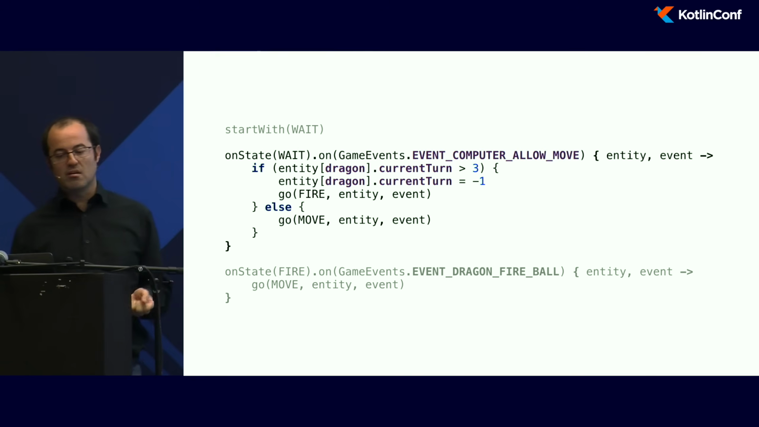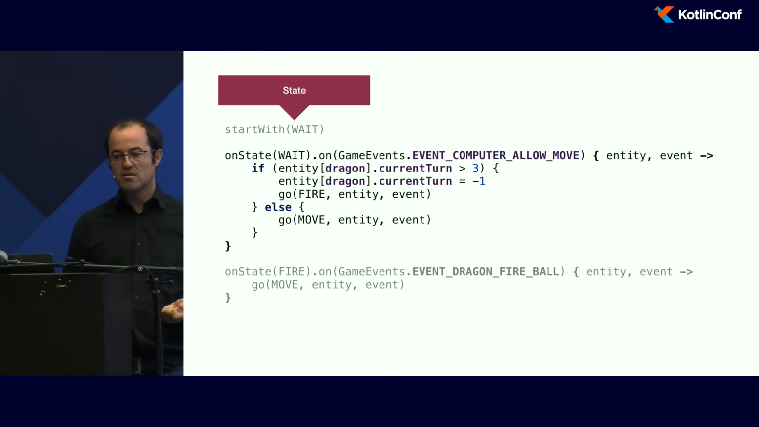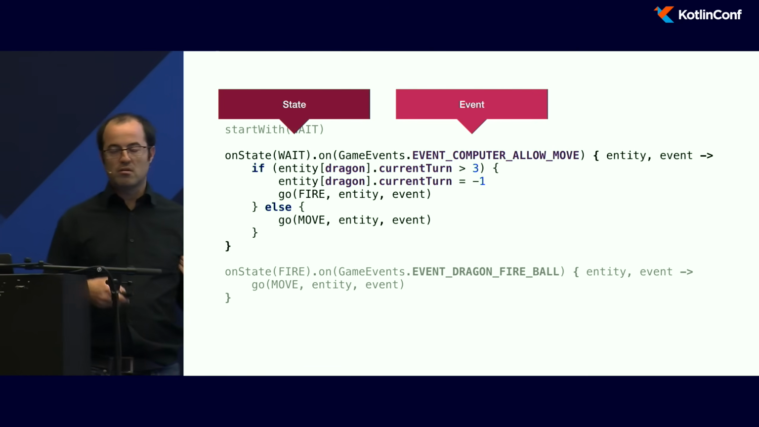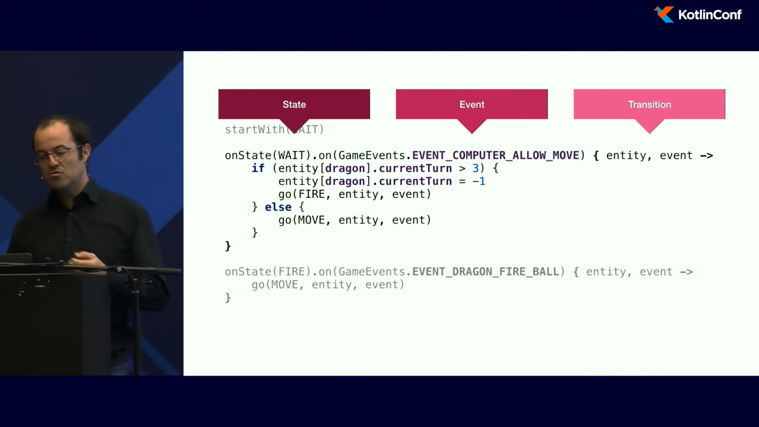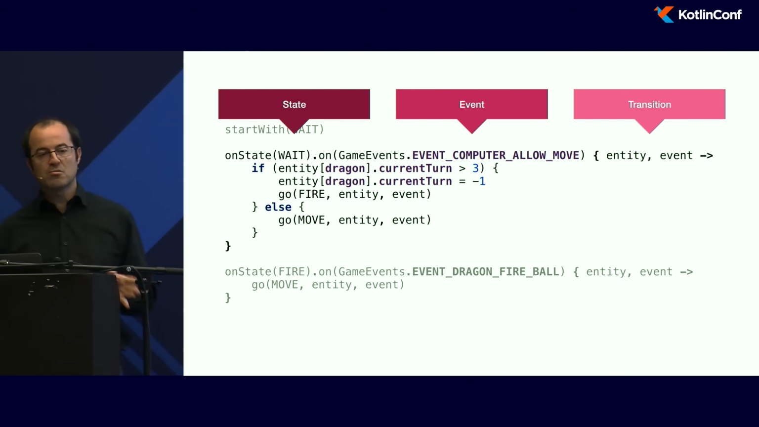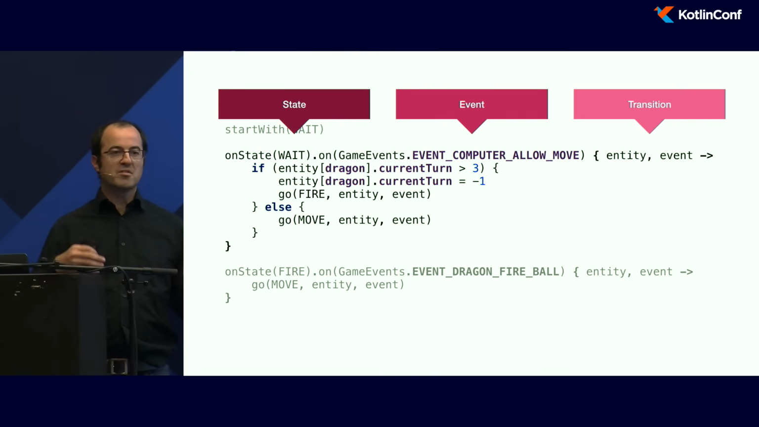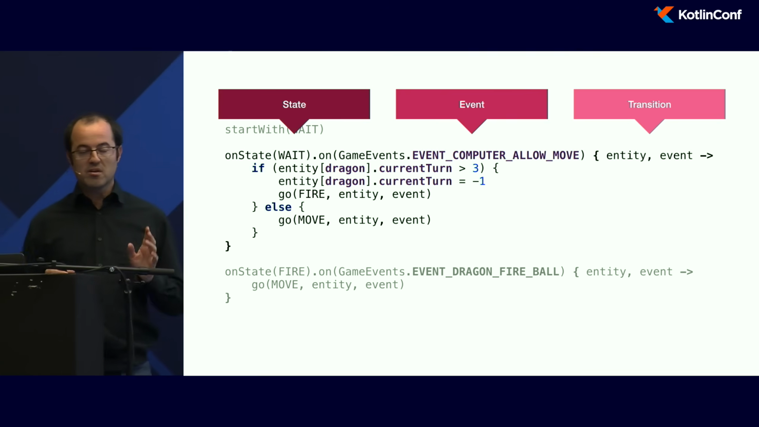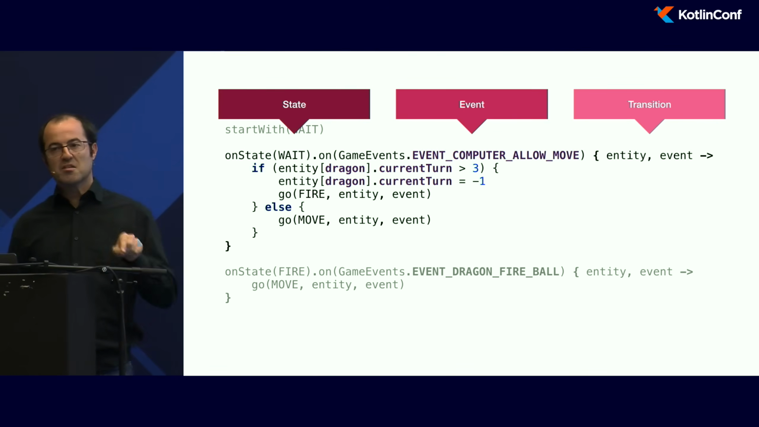I can say, OK, on state, wait. This is the state. When the event, here event computer allow move, happens, just do this transition. And really, it's very easy to read, because sometimes months later, I read the code of my game again, and I say, OK, this is how these state machines work.